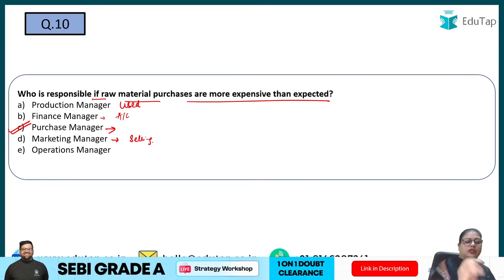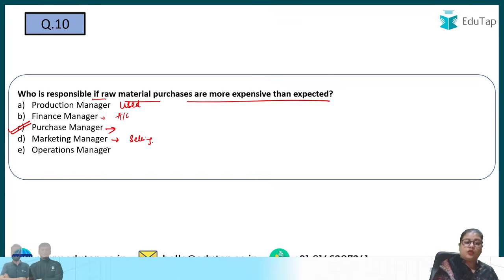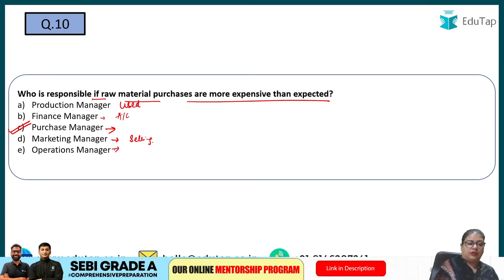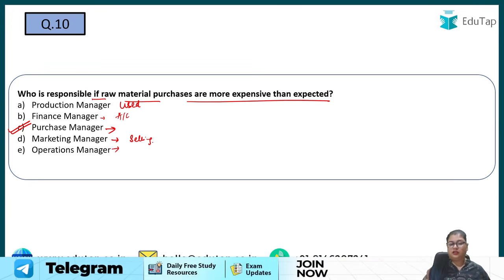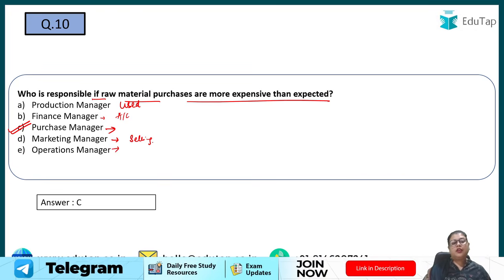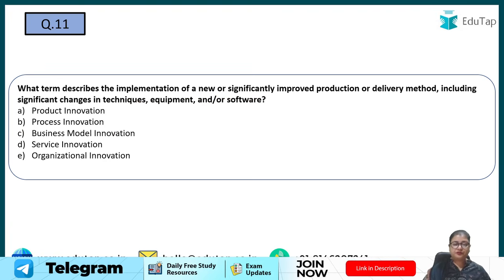I am not concerned about the purchases. So the operations manager is also incorrect. So purchase manager is the correct answer, he will be responsible, right? So option number C.